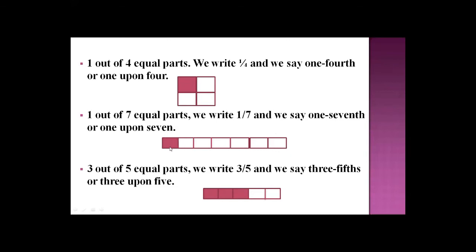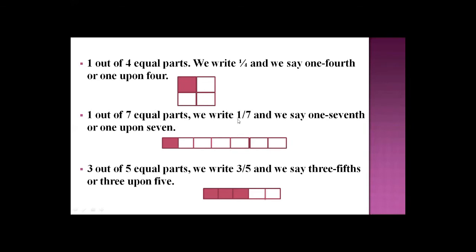So when we shaded one part, what's the numerator here? 1. And what's the denominator? Denominator means the total number of equal parts of the shape or object. And numerator means the shaded part of that shape. 1, 2, or it's your own choice. So how do we write it as a fraction?